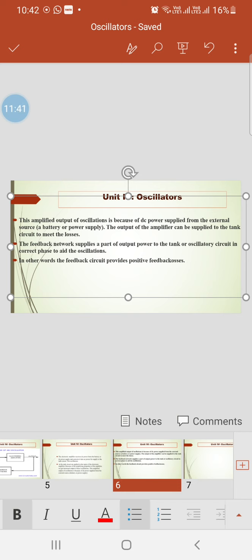See, this statement is very important. The feedback network is going to supply what? A part of the output. But how is it supplying? The part of the output is supplied to the tank circuit in the same phase. Remember, the work of the feedback network is to supply the part of the output to the tank circuit in the same phase, or in short, the feedback network provides positive feedback to the tank circuit.